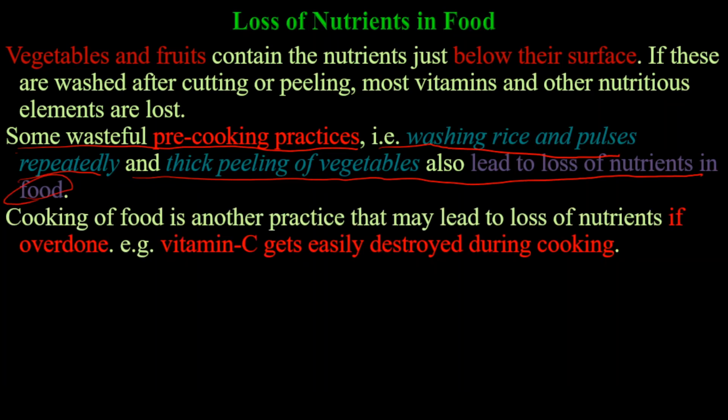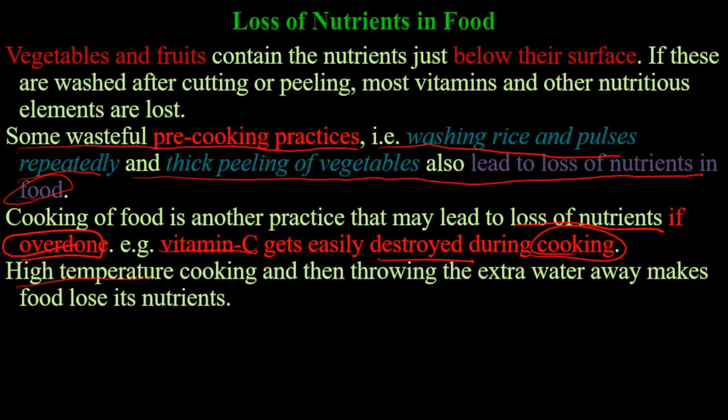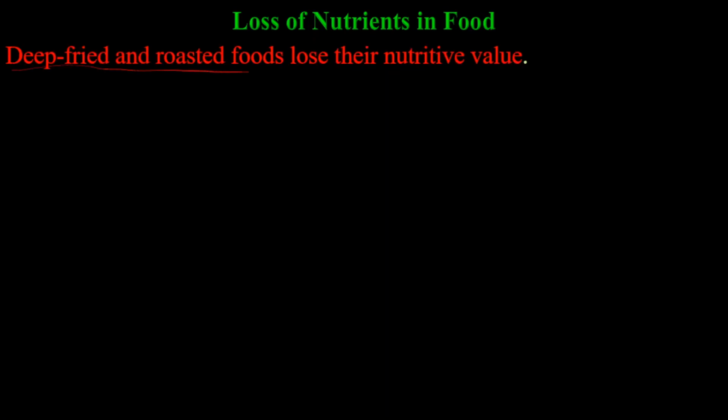Cooking of food is another practice that may lead to loss of nutrients if overdone. Vitamin C gets easily destroyed during cooking. High temperature cooking, then throwing the extra water away, makes food lose its nutrients. Deep fried and roasted foods lose their nutritive value.